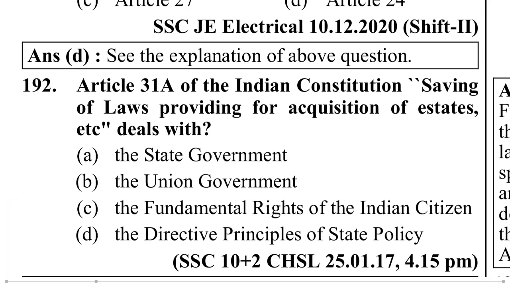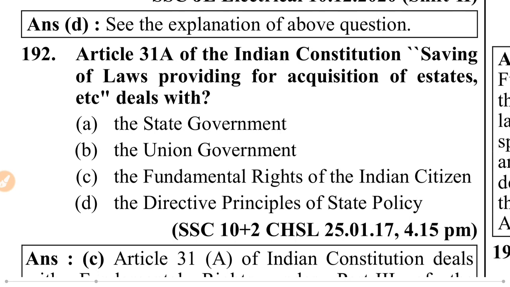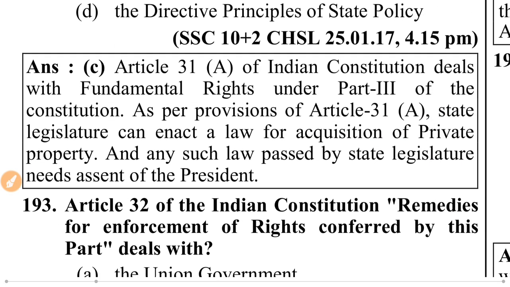Article 31A of the Indian Constitution, saving of laws providing for acquisition of estates etc., deals with the fundamental rights of the Indian citizen under Part 3 of the Constitution.